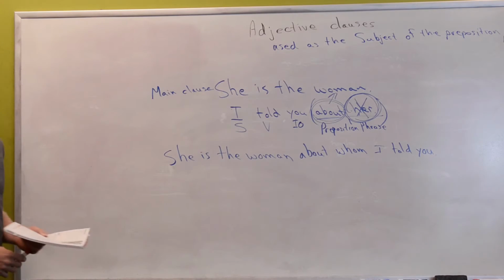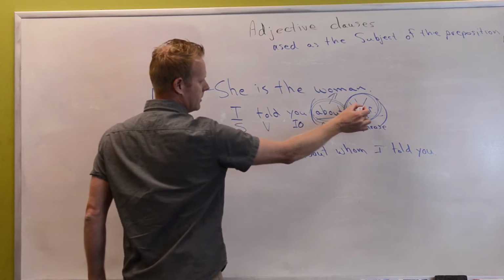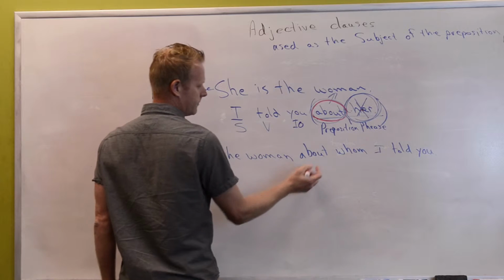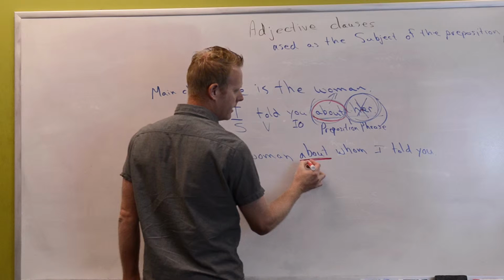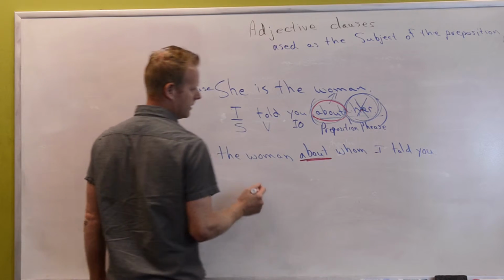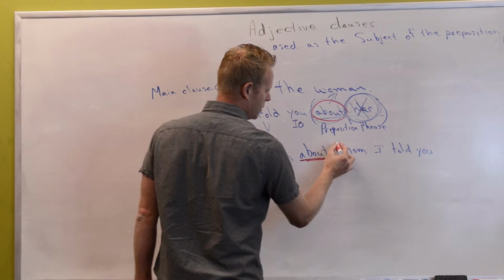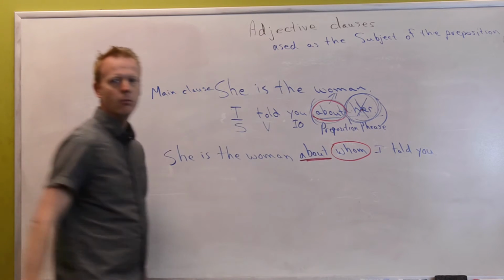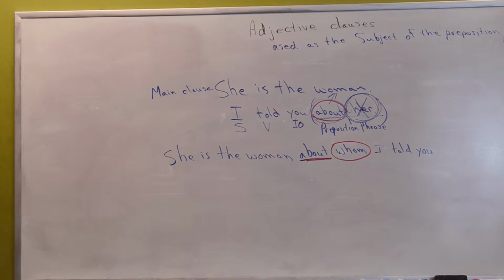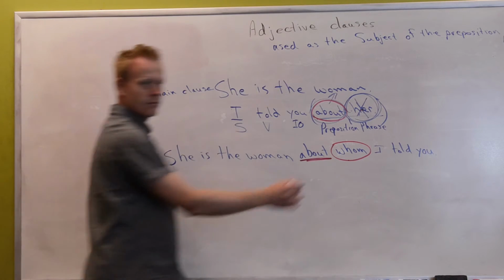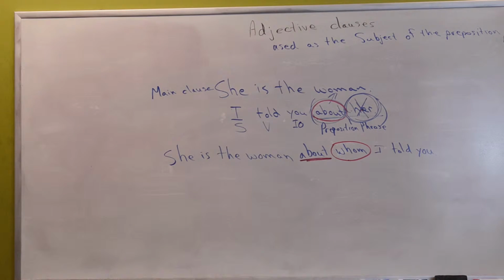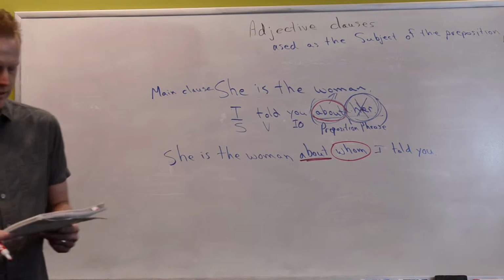This is super formal, okay? When you're getting rid of this and you have a preposition, the preposition can only go on the front of the adjective clause when you use whom. You can't say about who. You can't say about nothing. You can't say about that. It has to be about whom, with the preposition on the front. Okay? Look at all the rest.